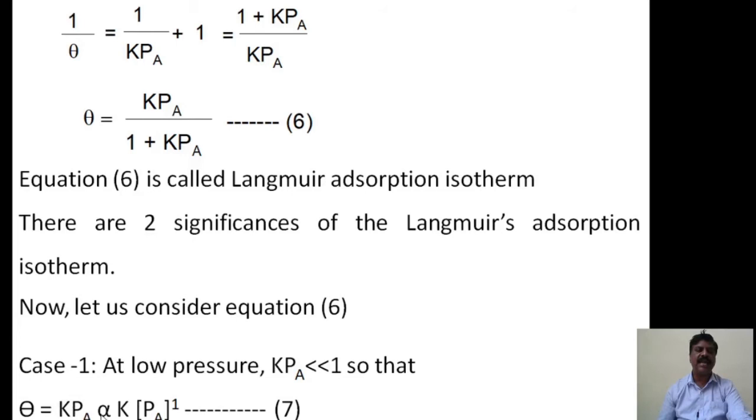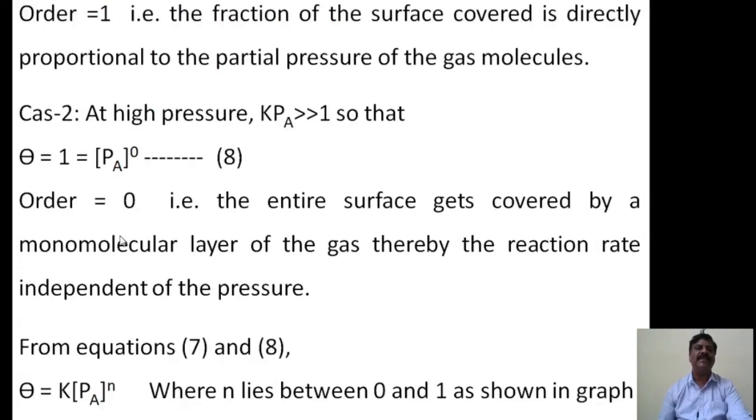And this can also be written as, removing the proportionality constant, since actually k is the proportionality constant, theta is proportional to the partial pressure of adsorbate A to the power of 1. And from equation number 7, we can say that the order of the reaction is nothing but 1. What is meant by order? The sum of the powers of the terms found in the experimental rate equation is called the order of the reaction.